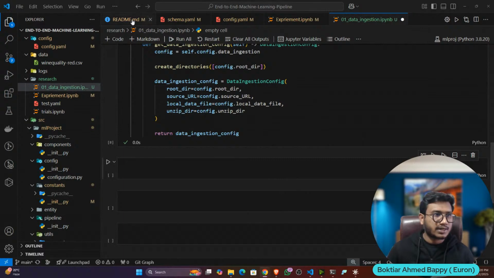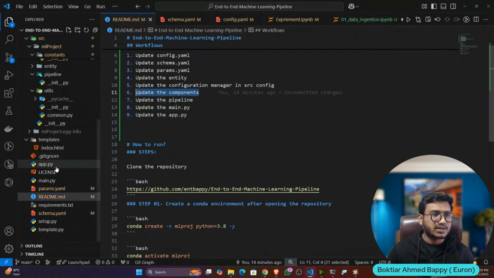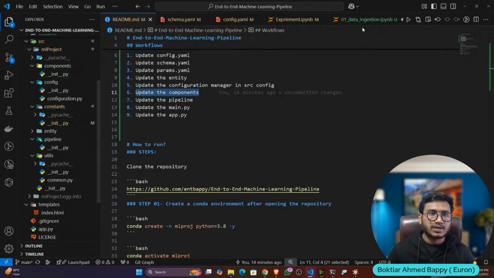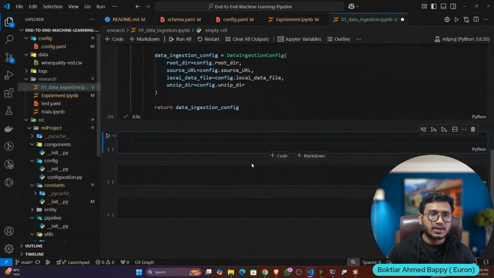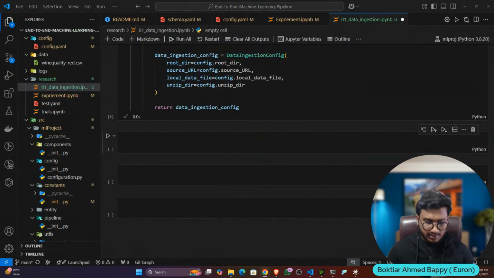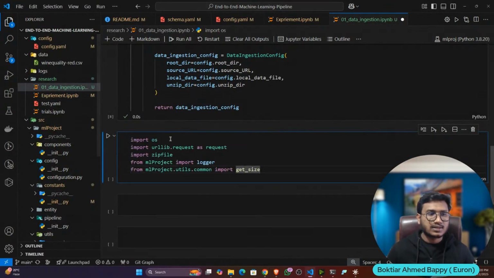So now let's create the next one, which is nothing but my components, that means my actual data ingestion component. This component will ingest the data from GitHub. So let's import some required libraries for that. These are the libraries I need: OS, request, zip file, logger, get size, and so on.